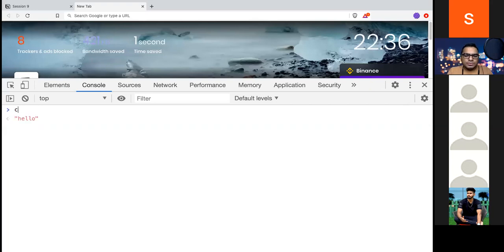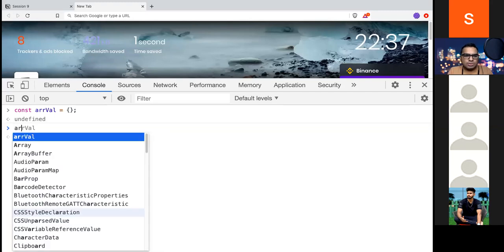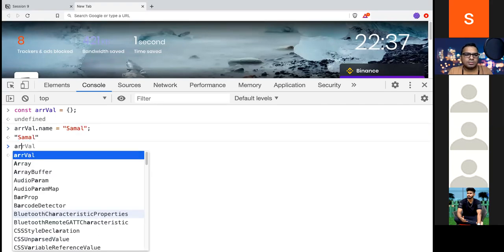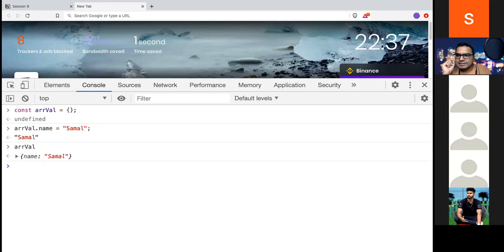But if I do const arval equals an object, and then I try arval dot name equals something, it will allow me. What it is doing is not reassigning the variable; it is changing the value inside the variable.